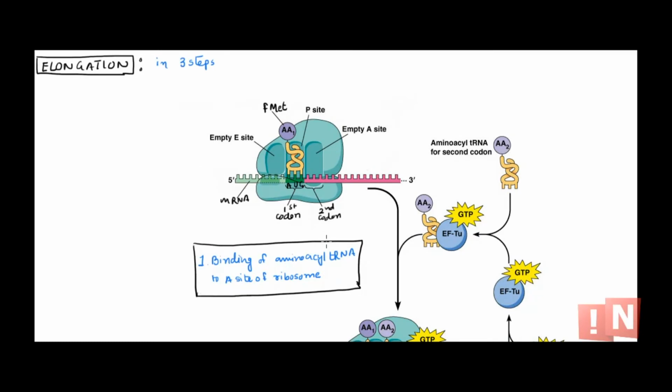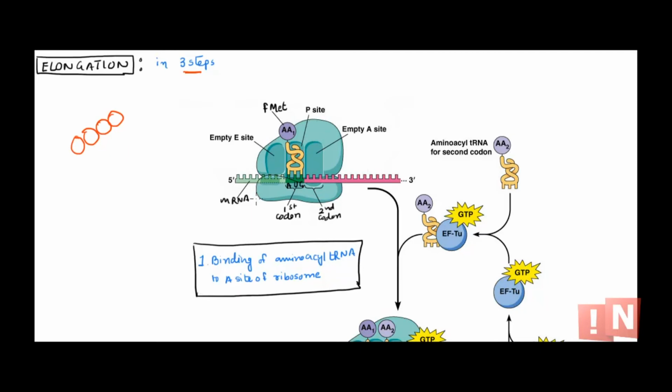Now when we say elongation, what do we mean? We are saying how the elongation, or the synthesis of the polypeptide chain, happens: how amino acids, one after the other, are added in the sequence. So that is what elongation is all about. Elongation also has 3 steps, and it is very interesting. Briefly, I will tell you the 3 steps.